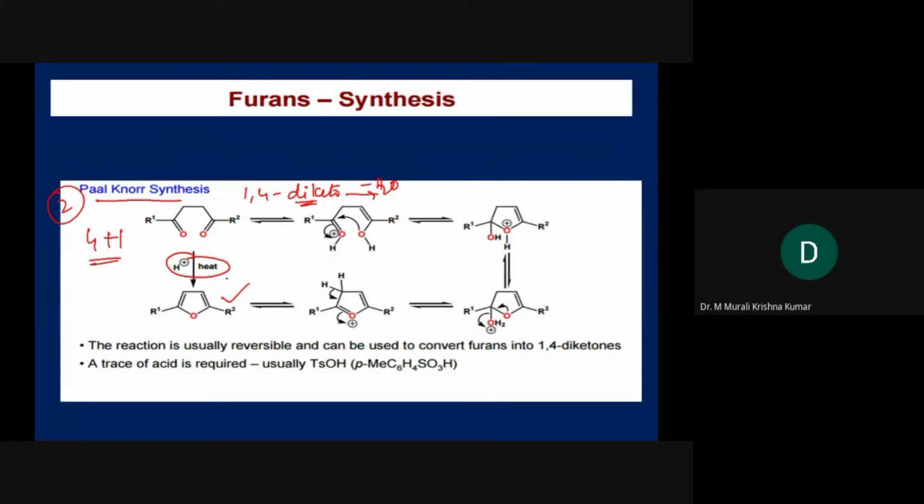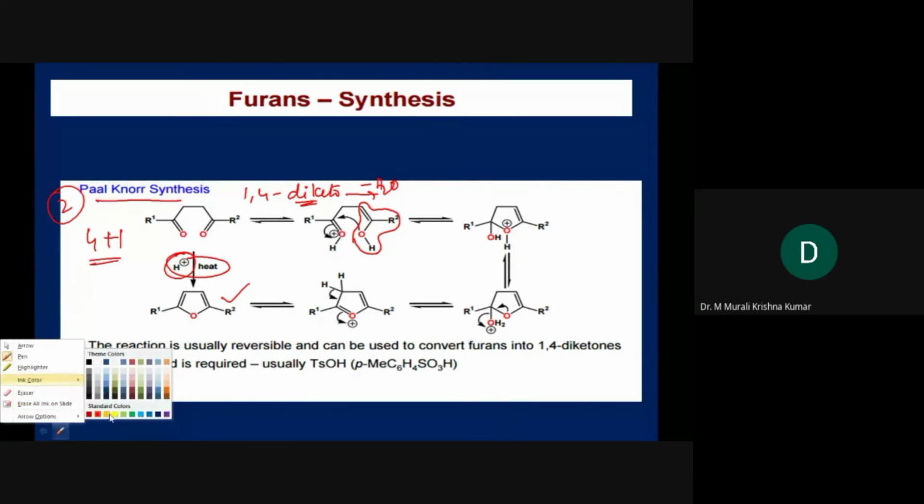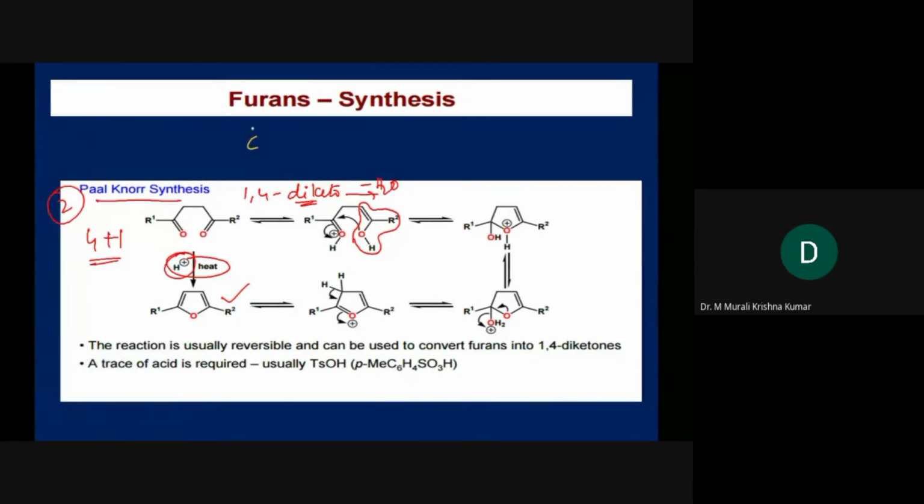So how is it actually happening? As I told you, the acidic environment will catalyze enol formation over here. Keto-enol tautomerism is a dynamic process. The compound will flip from keto form to enol form.